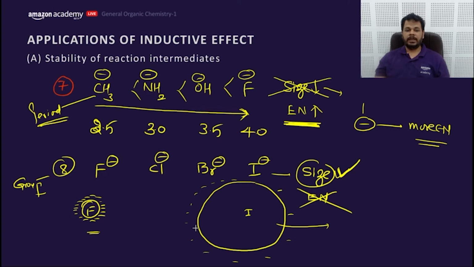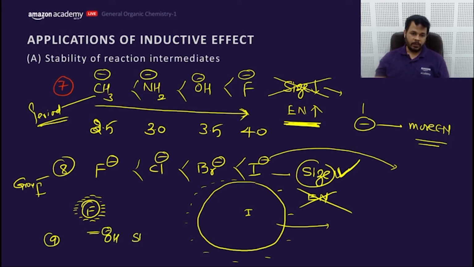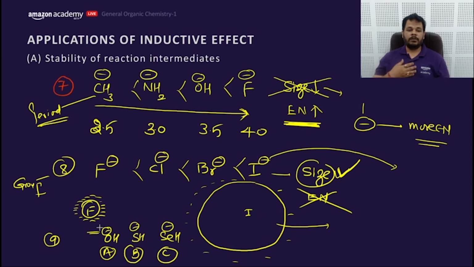If charge gets distributed, that means it gets stabilized more compared to the concentrated charge. Getting my point? That means negative charge is more stable on more surface area or larger surface area. So you'll answer according to the size, my dear friends. So this would be the answer. If I ask one more question, you will check whether it is of the same group or same period. Then you will answer according to electronegativity or size. Firstly, we will look whether they relate to the same group or same period. If they relate to the same period, we'll answer according to electronegativity. If they relate to the same group, you will answer according to the size.